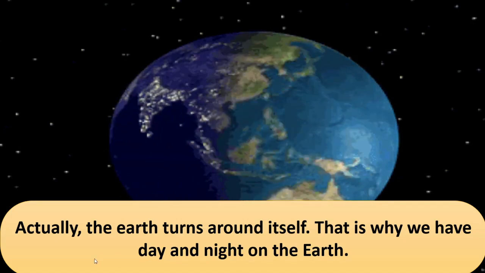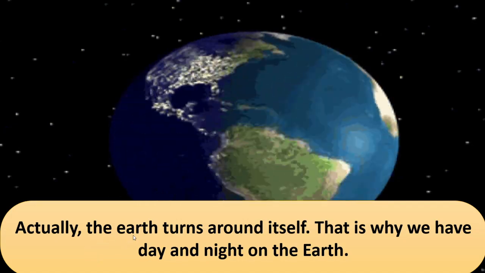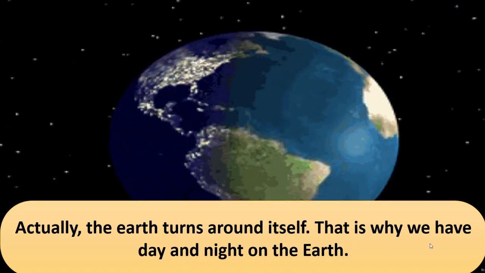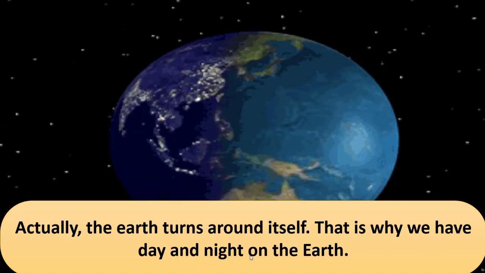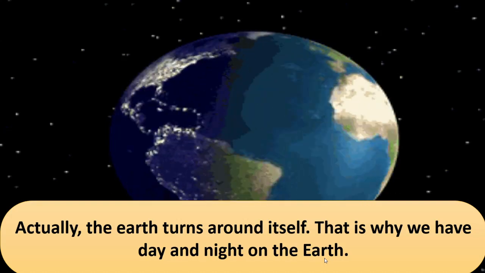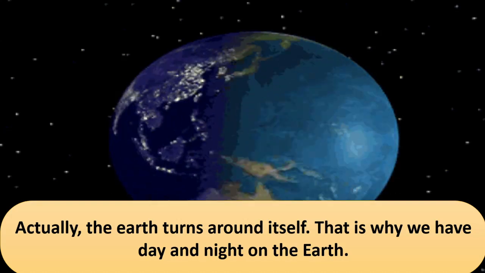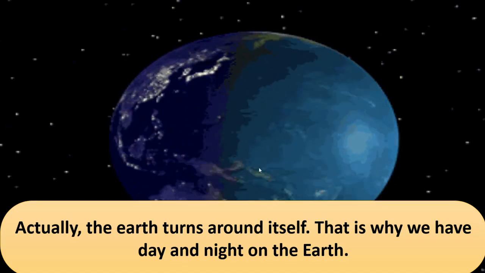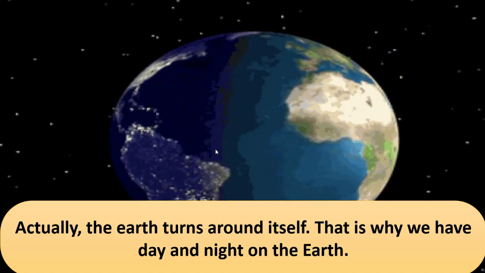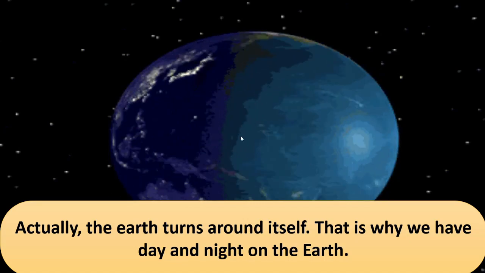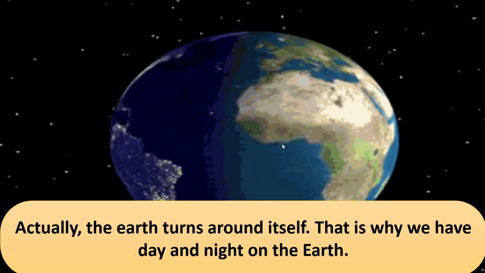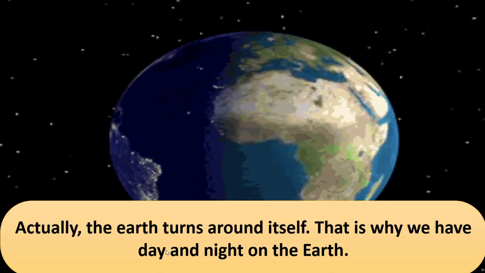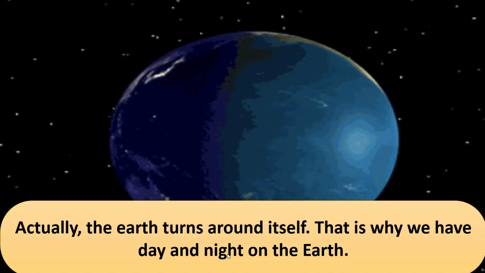Remember this. Actually what happens over there? The earth turns around itself. That is why we have day and night on the earth. Got this? The earth is moving continuously. It is taking a round. It turns around itself continuously without any halt. So we get day and night on the earth.